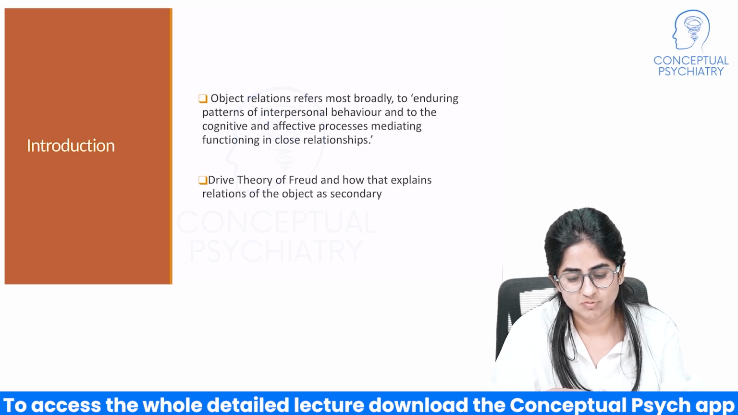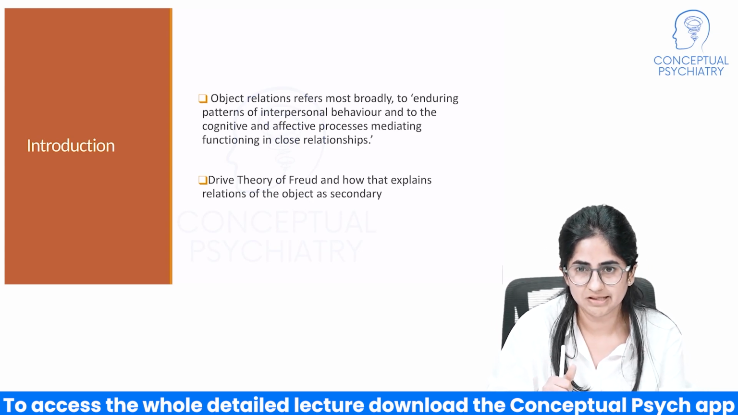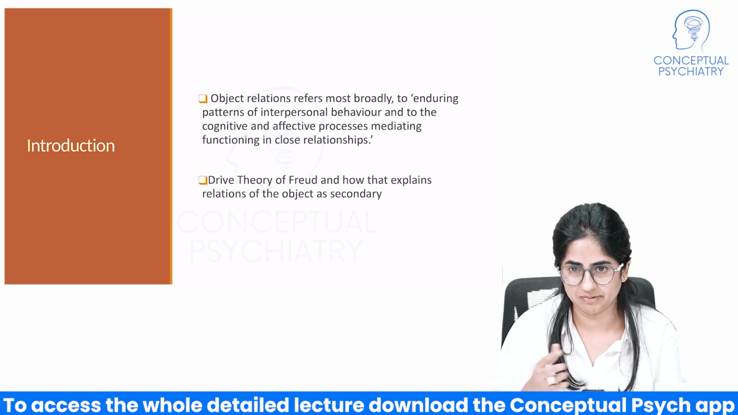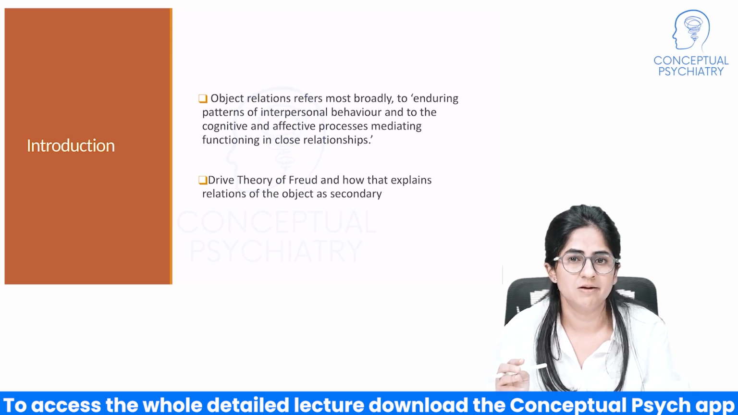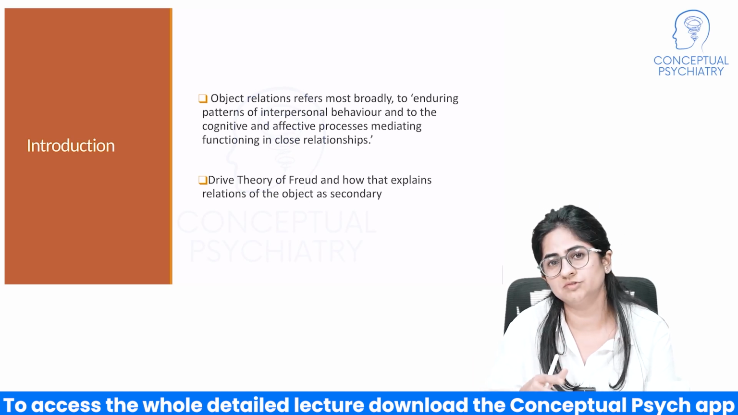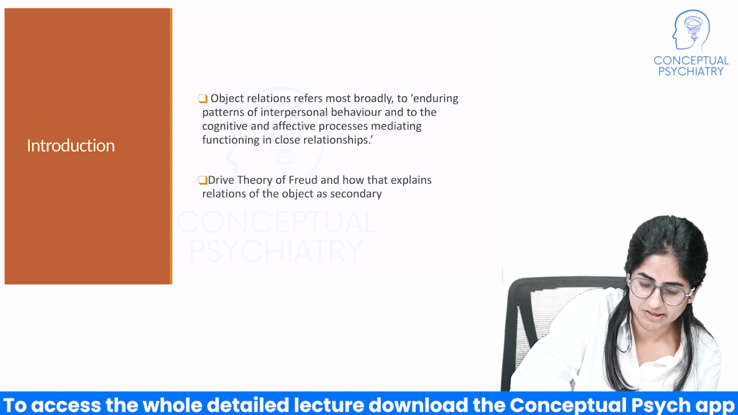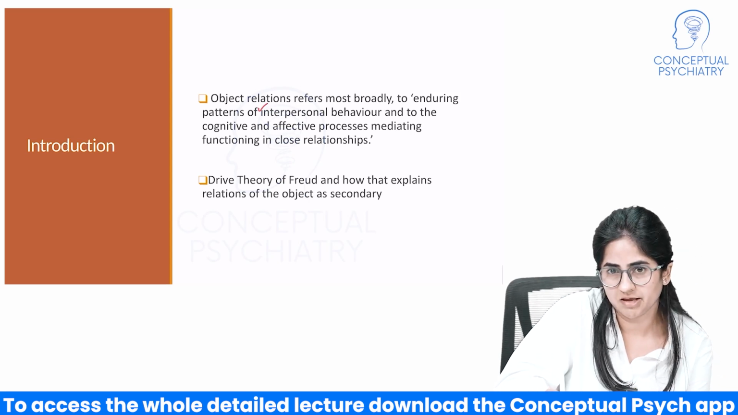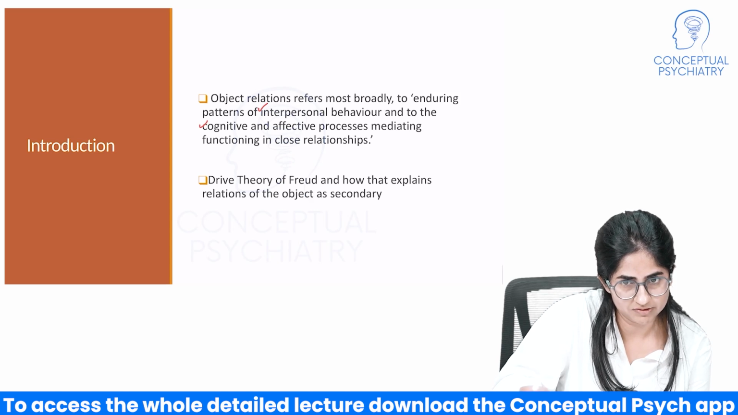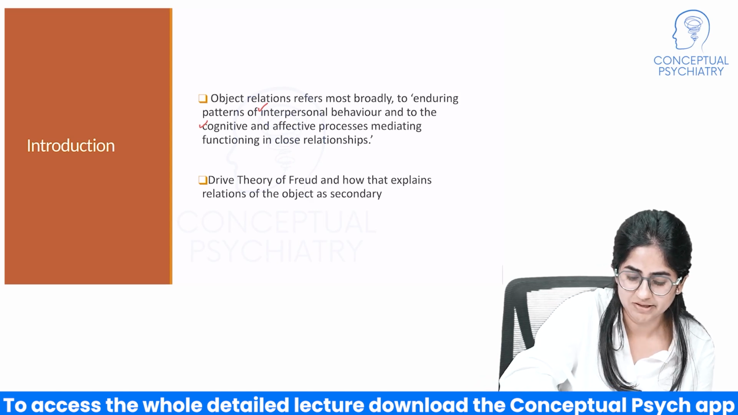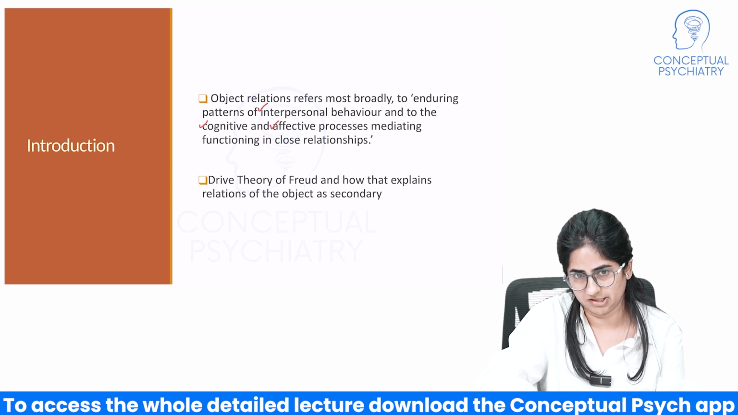Object relation refers most broadly to enduring patterns of three things. First, the interpersonal behavior that ends up happening. Number two, the cognitive, and third, affective processes that mediate the functioning of the relationship that's happening. So there are three important terms that need to be here. The enduring pattern of the interpersonal behavior, the cognitive process that ends up happening in the functioning of that particular relationship, and the affective processes that end up happening in the functioning of that particular relationship, right?